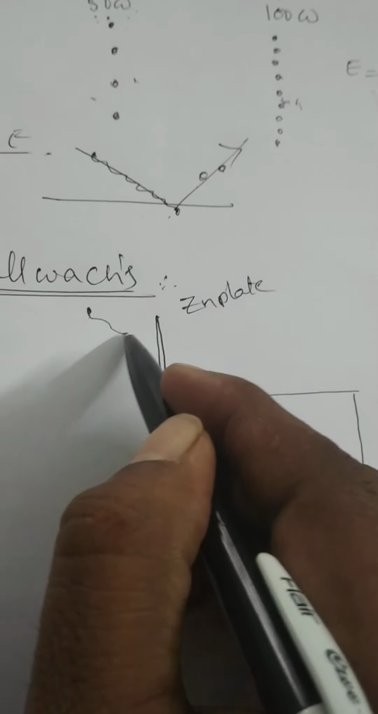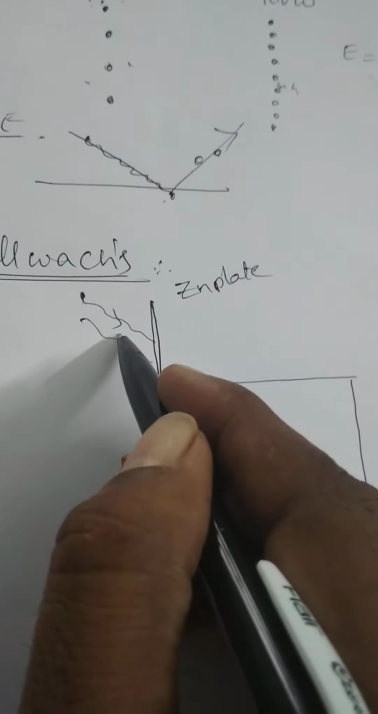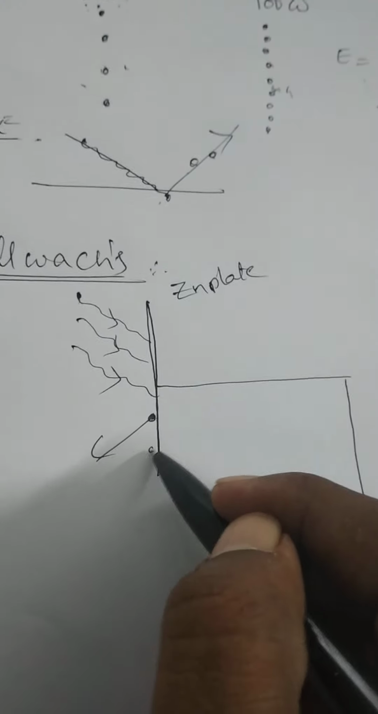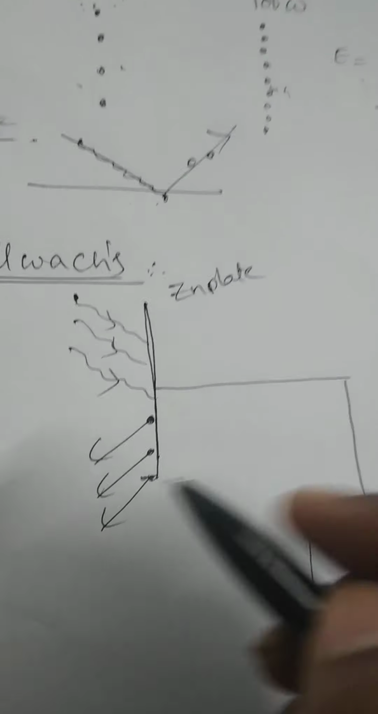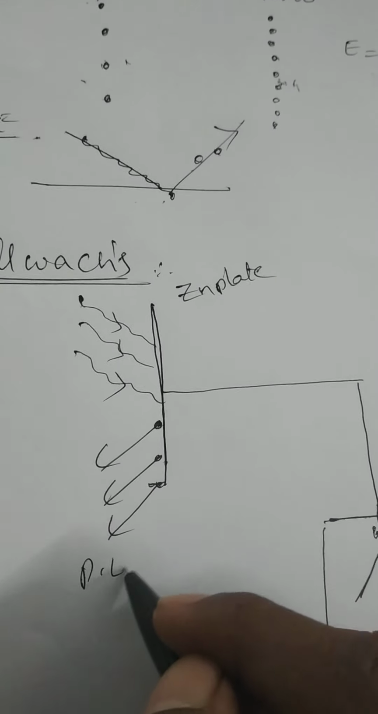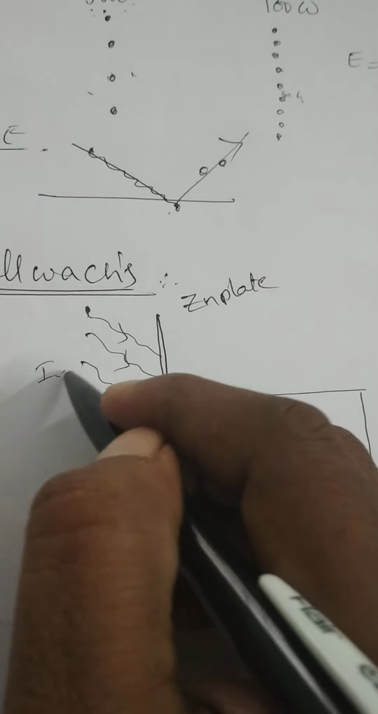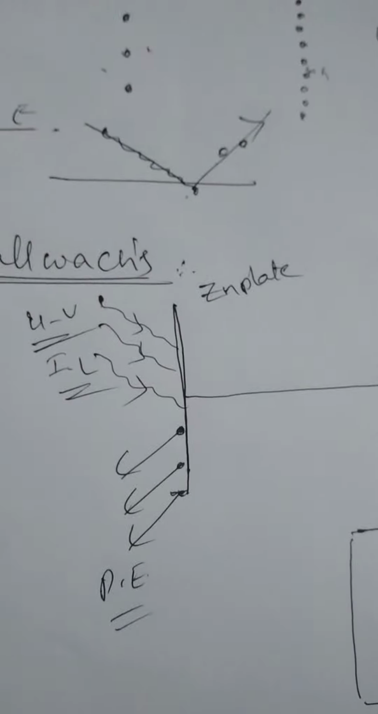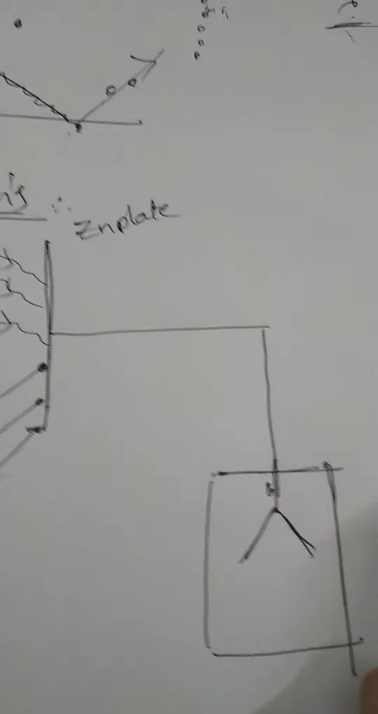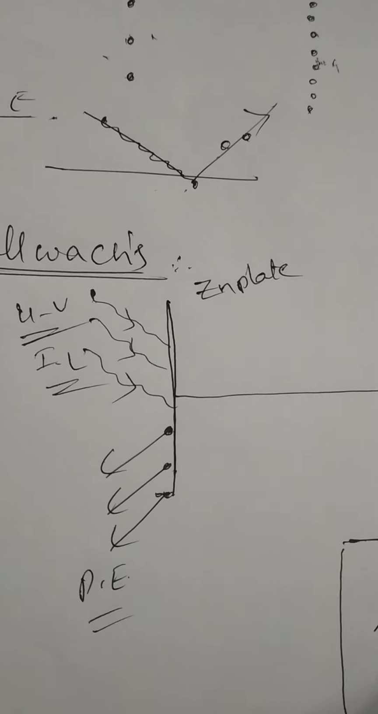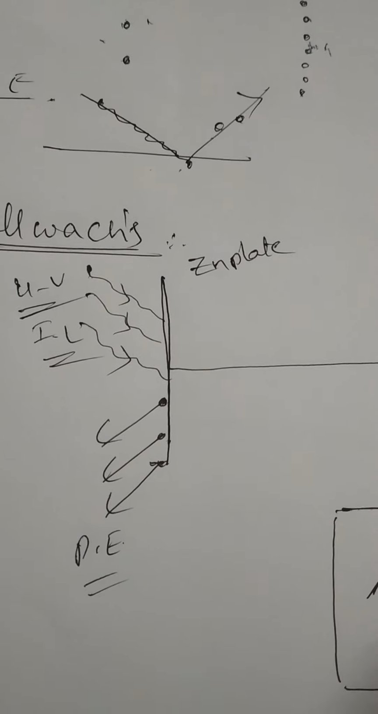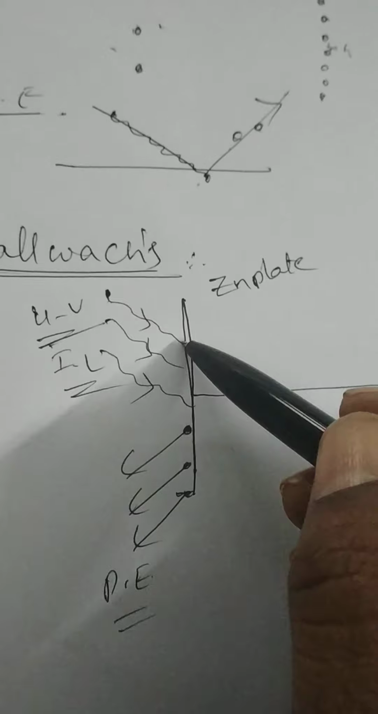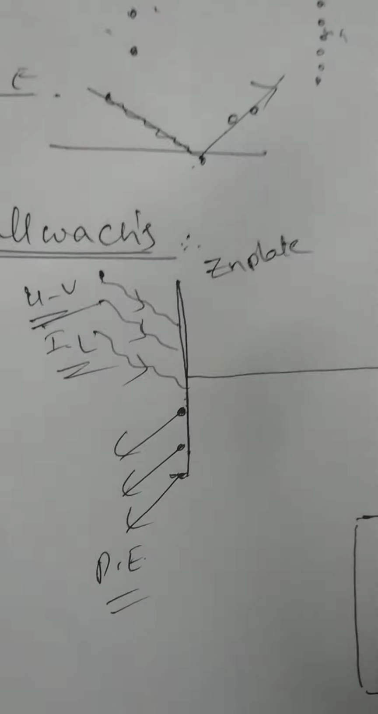Then, suppose a radiation of sufficient energy is made to incident on the zinc plate. Later, electrons are emitted from it. These electrons are called photoelectrons, and this is the incident light. Let this incident light be UV, ultraviolet light. For ultraviolet light, the wavelength will be very less, and the frequency and energy will be very more. So that is why, when ultraviolet light of more energy is made to incident on the zinc plate, electrons are emitted from it.